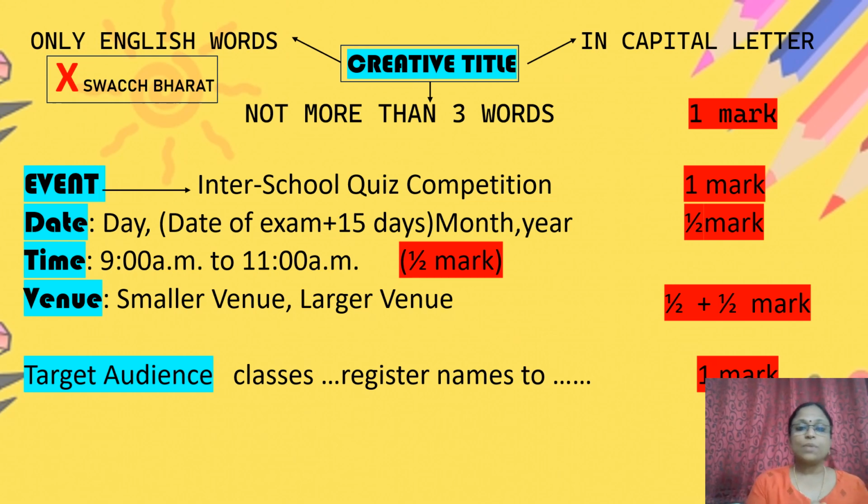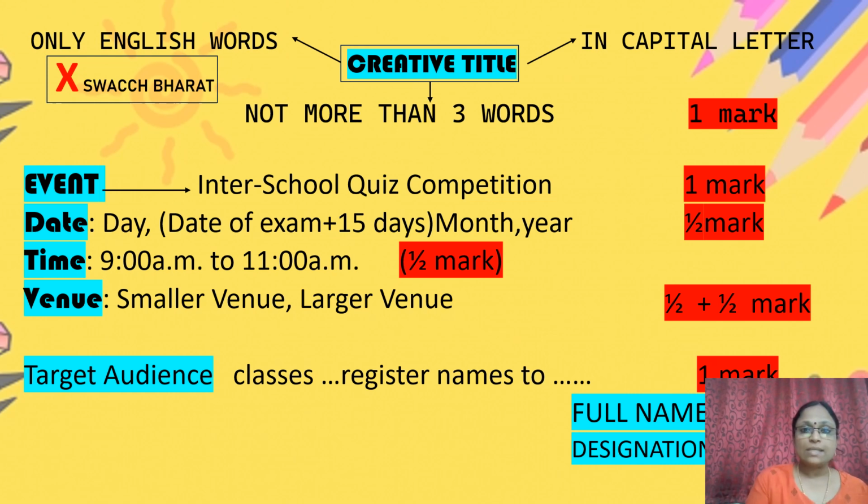So the classes to be mentioned there in the target audience, and to whom they are supposed to register names. So and so, that is class teacher or office admin or school head girl. Register names to that person on or before 1 week in advance. So for example, 19th is the date we have mentioned. We can mention it as on or before 13th or 14th July. They should register the names. Half plus a half, you get 1 mark.